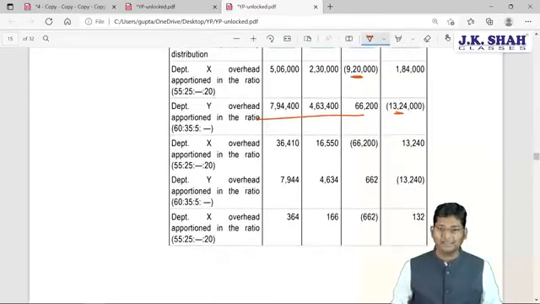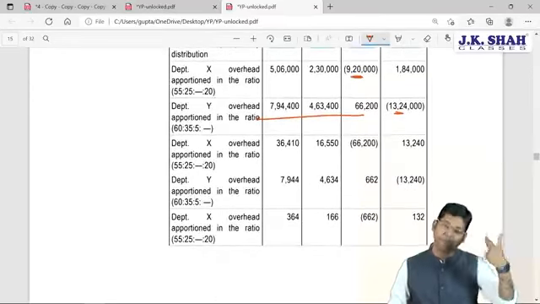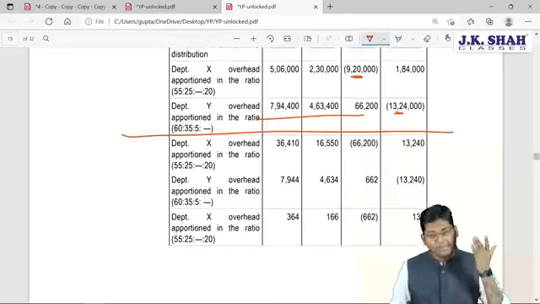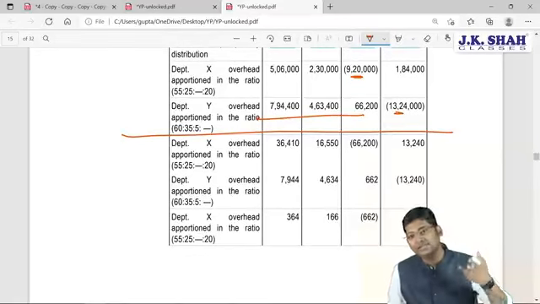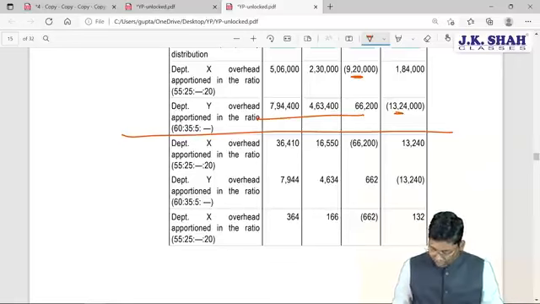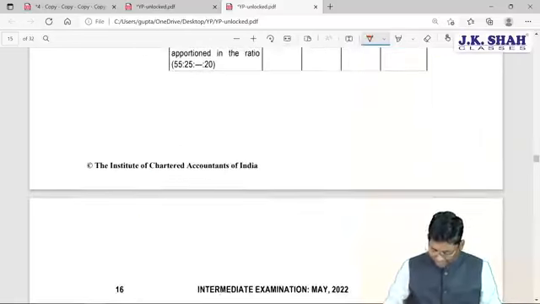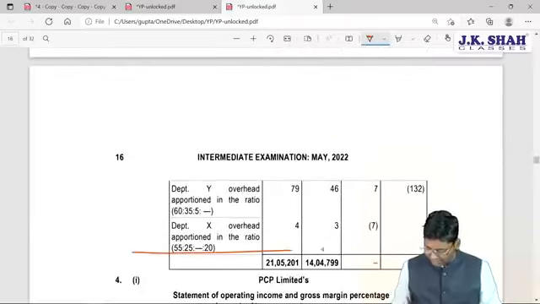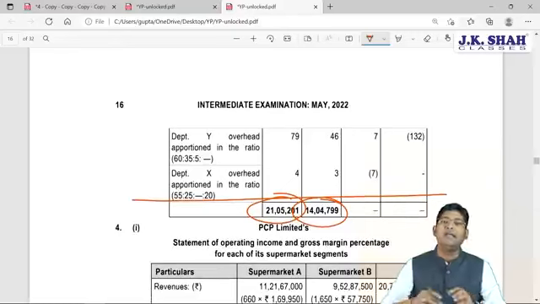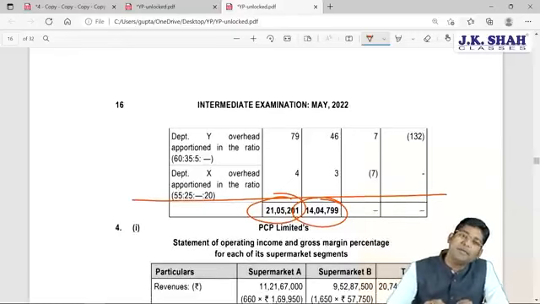Deliberately you need to repeat, because this method's name itself suggests repeated distribution. You need to repeat this distribution at least 3 times. So the first distribution, second distribution and third distribution are given, and finally they have given you the total amounts of overhead associated with production departments A and B.